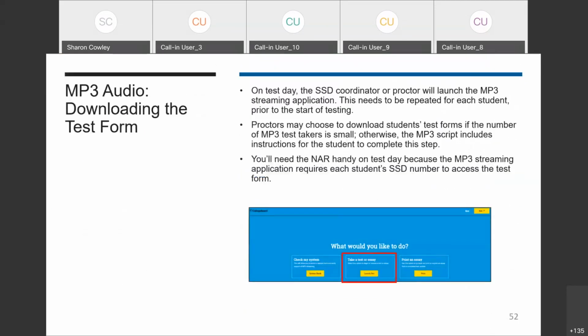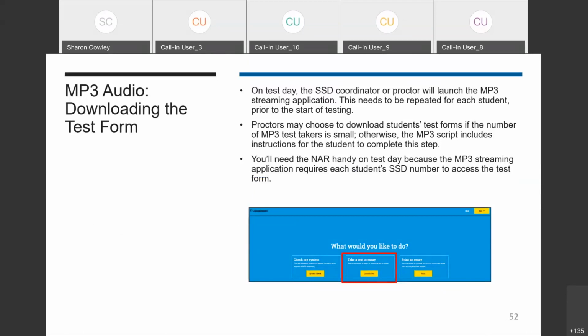Once the application has been installed and you've tested the functionality, when you get to test day, you'll actually need to launch the MP3 streaming application and download the student's test form. If the number of MP3 test takers at your school is small, the proctor can choose to do this on each student's computer. Otherwise, the MP3 script does include instructions for the students to complete this step.